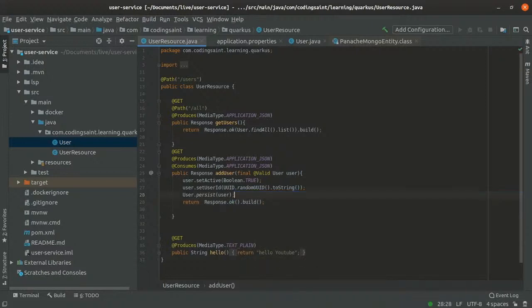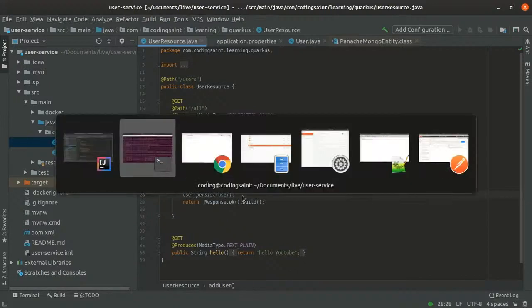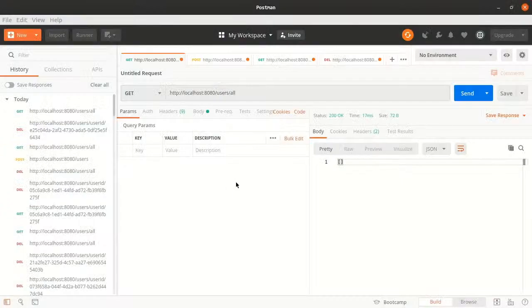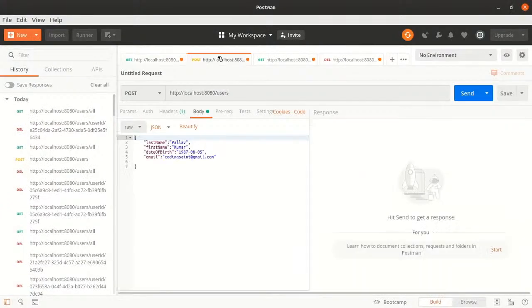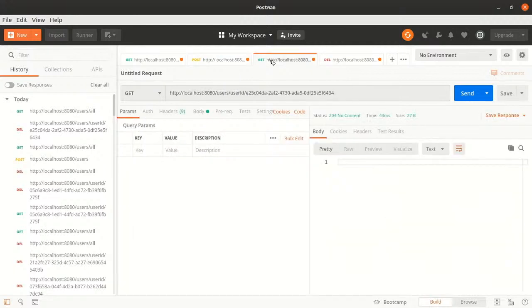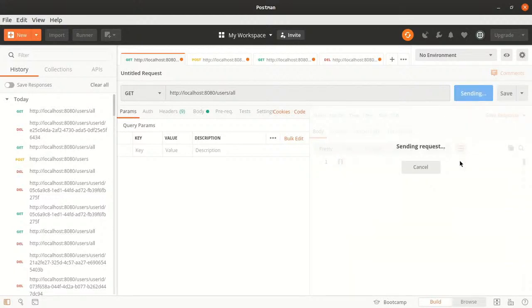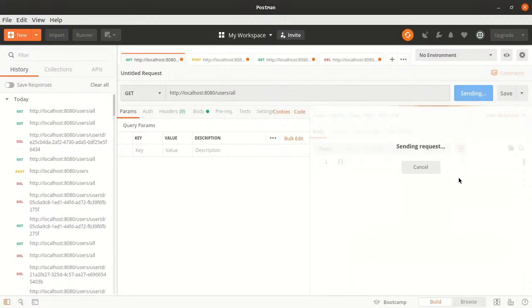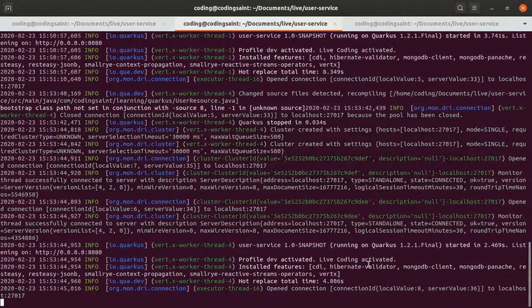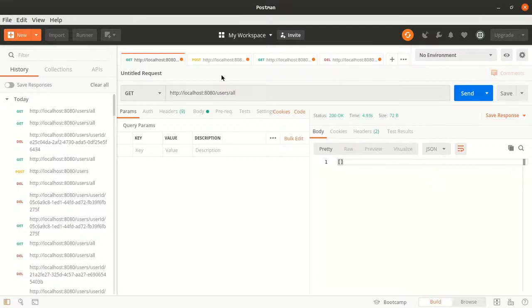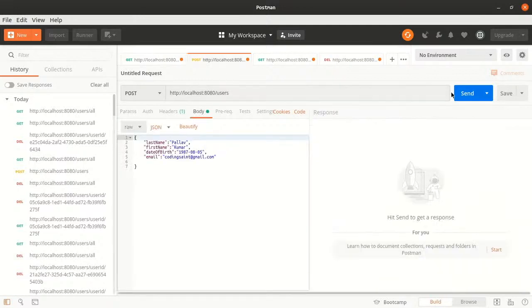Now with this particular thing, whatever we have written, let's see, can we actually add a user? So I'll go to Postman and we'll try to add a user. If I go with a get first, get all is working. Because I have changed the code, it will take a small time to do a hot replace, and that is what is happening in the background. It did a hot replace and there is no user at this point of time.